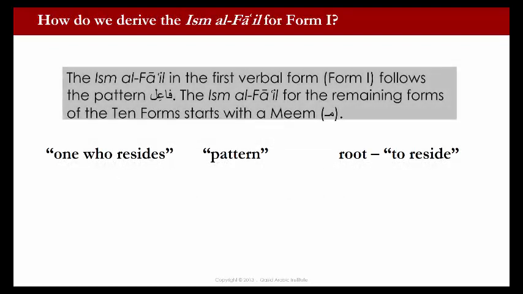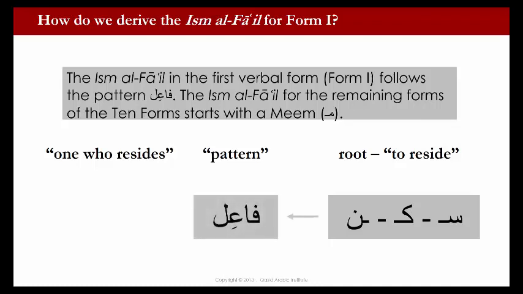So how do we derive the ism al-fa'il from Form 1 of the 10 forms? The ism al-fa'il in the first verbal form follows the pattern fa'il. The ism al-fa'il for the remaining forms starts with a meem. Here we have the root sakana, meaning to reside. Our pattern is fa'il, and when we put the root letters into the pattern, we get sakin, which means one who resides, or residing.